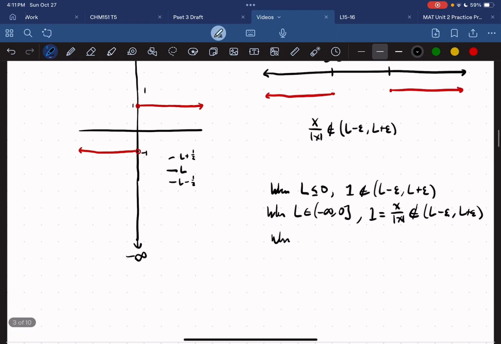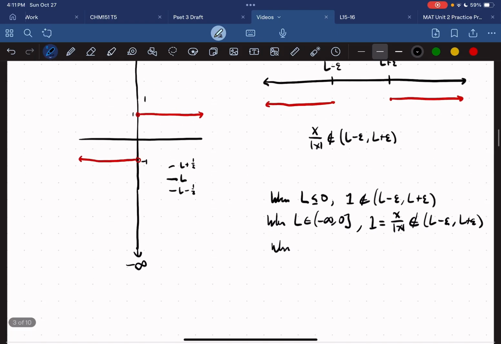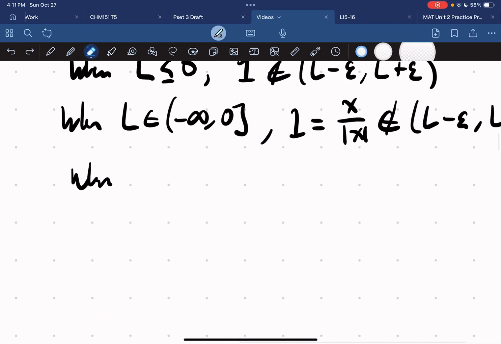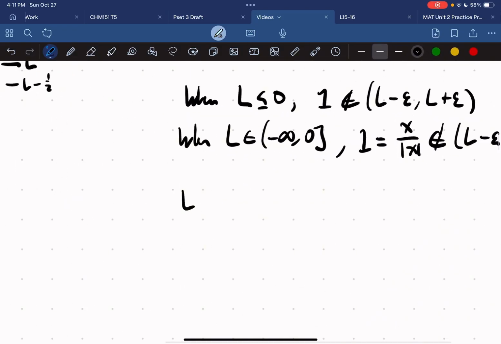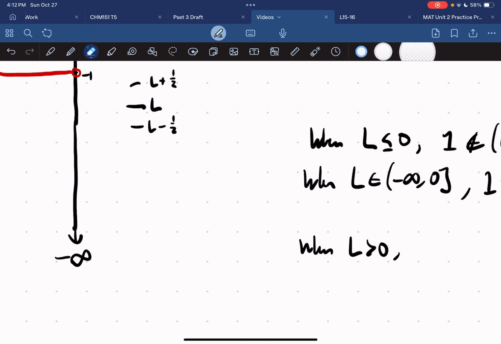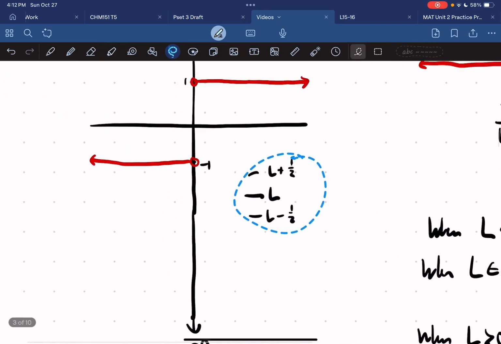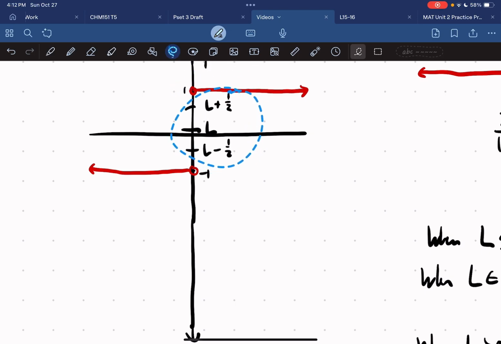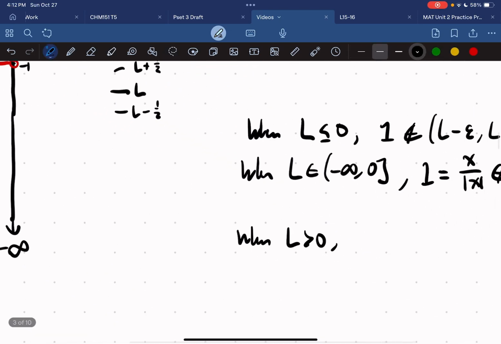Because we can choose a positive value of x. We just choose an x that's positive, because remember, we're choosing the x. Okay, but what if L is positive? Well, when L is positive, we see that -1 can never be in this interval. 1 can be, so we can only choose 1.